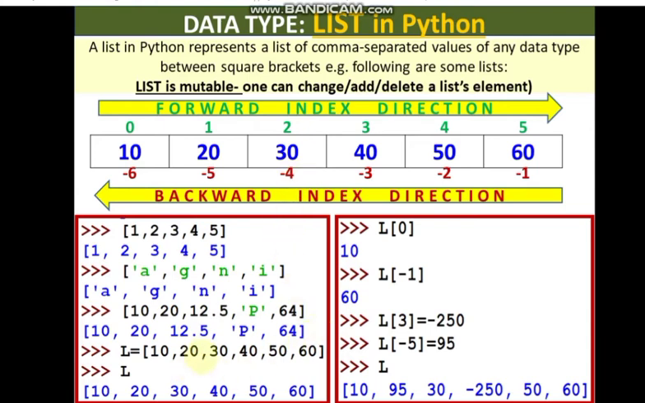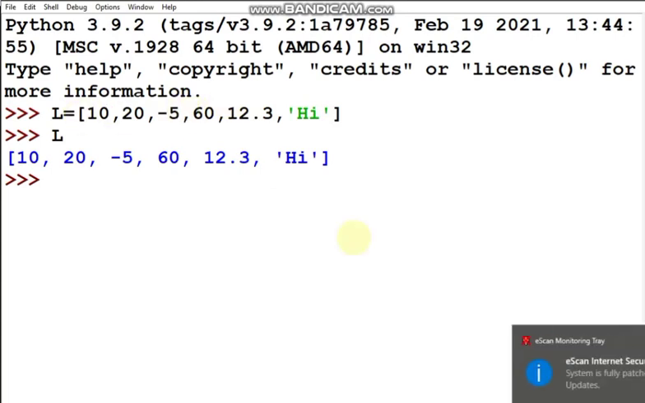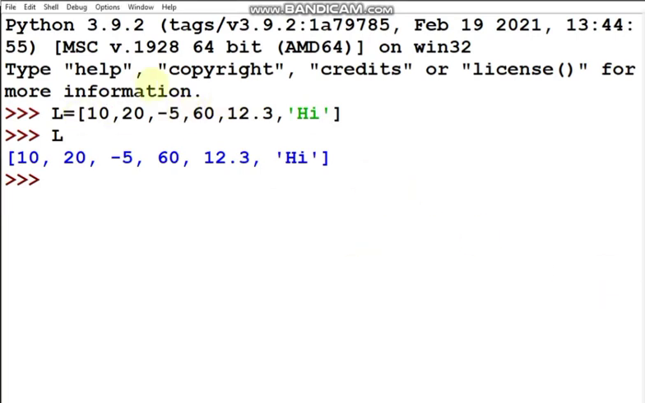So let me show you practically. Here I have declared a list, and the list contains elements 10, 20, minus 5, 60, 12.3, high. So there are integers, a negative integer, a floating point number 12.3 and a string also. Remember that all these elements of the list I have written inside square brackets, and this square bracket denotes that this is a list. So how many elements are there? 1, 2, 3, 4, 5, 6. So there are total 6 elements.